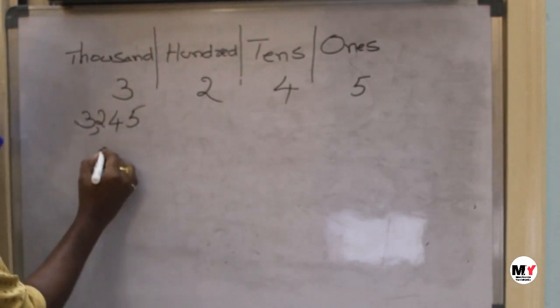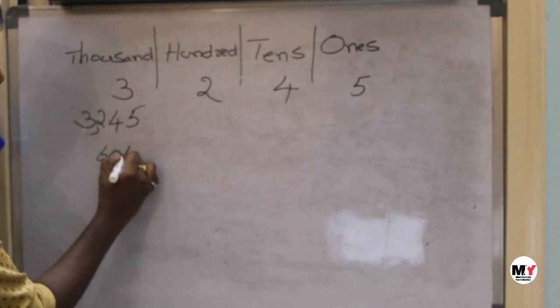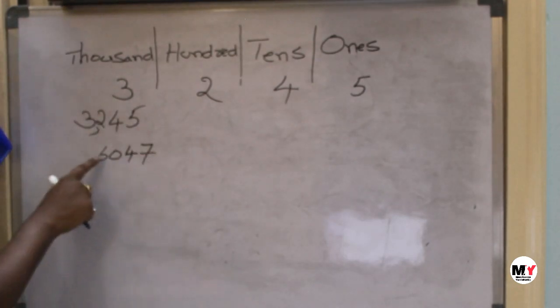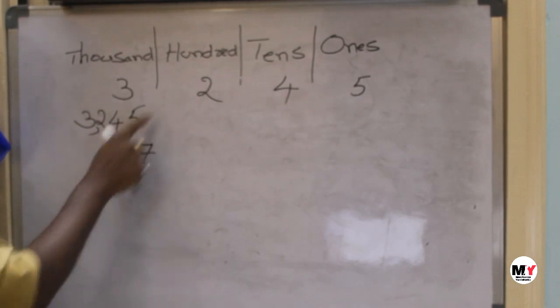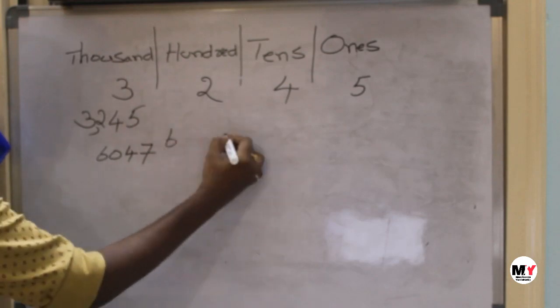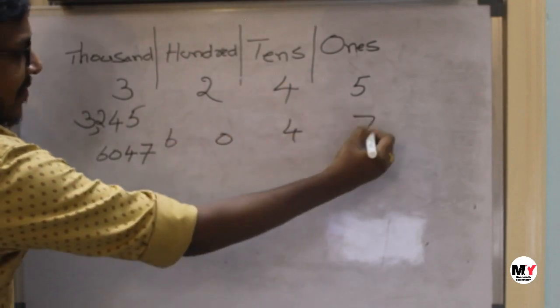And if I give one more number, 6047, how do we read this value? Now 6 is in the thousands place, 6000. In the hundreds place, there is no value. So 6 is in thousands, then 0, 4 and 7.